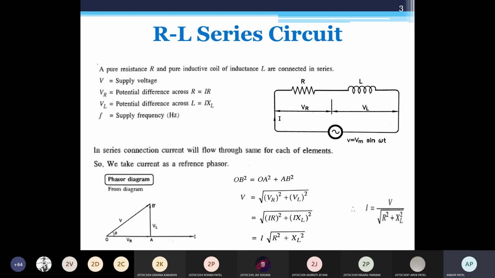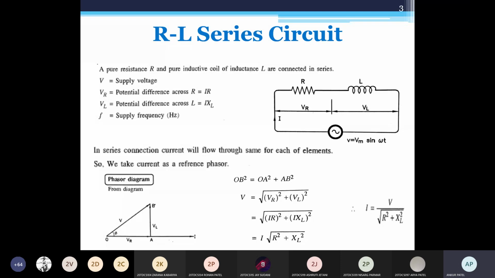VR is equal to the voltage drop across resistance, I into R. VL is the voltage drop across the inductor, that is I into XL. Okay, and VC is equal to I into XC. So I is taken common, so under root R square plus XL square. Now shift the I to the left hand side. So here we have the equation V by I is equal to under root R square plus XL square.